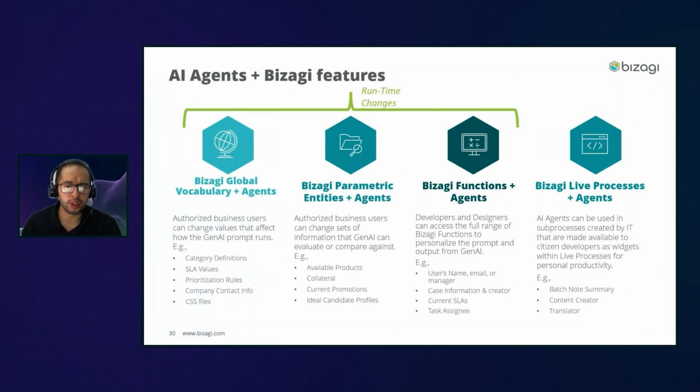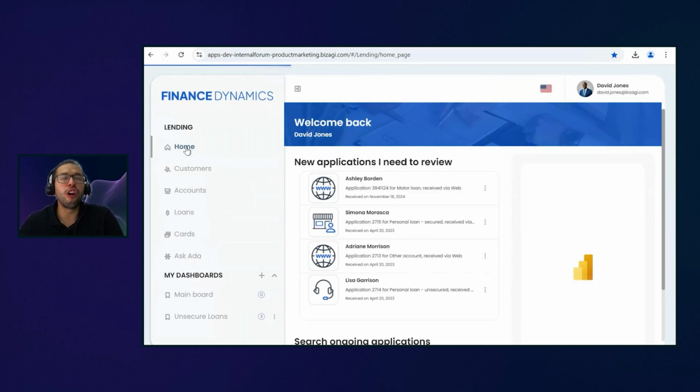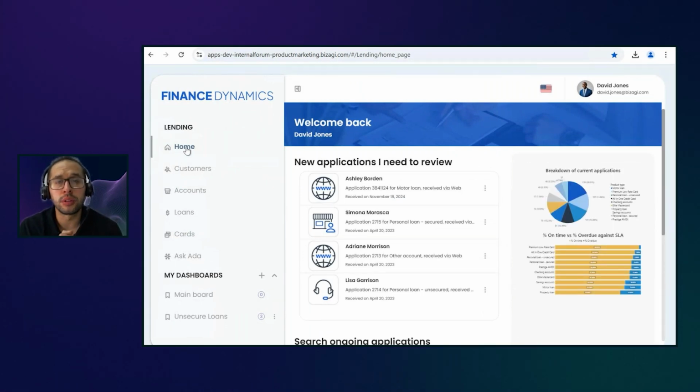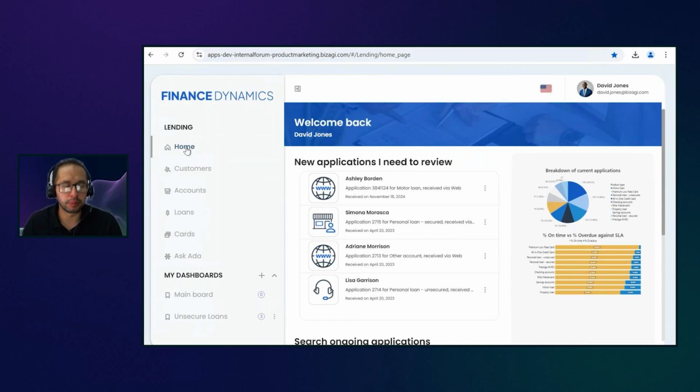But one of the things that I want to show you now in this scenario is that David is able to go and see the different types of loans that are being requested by our customers, right? In this case, one of the types of loans that we offer to the customers are basically motor loans, or vehicle loans. Here under the home page, David is able to go directly and see all the motor loans, or in general, all the loans that require a review or even approval. Here, I have already one loan that is already created. This is a motor loan.